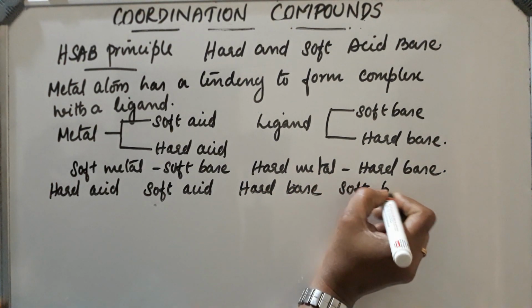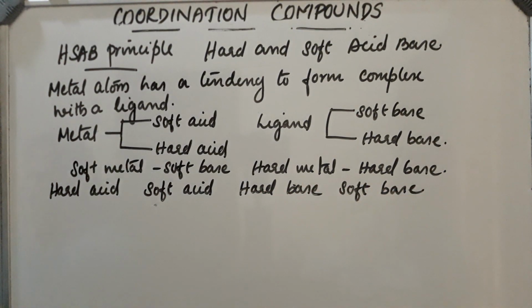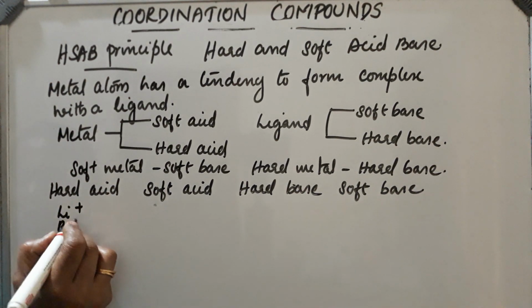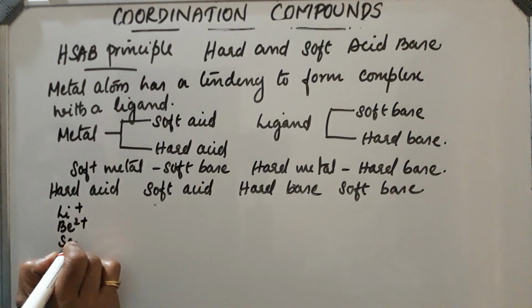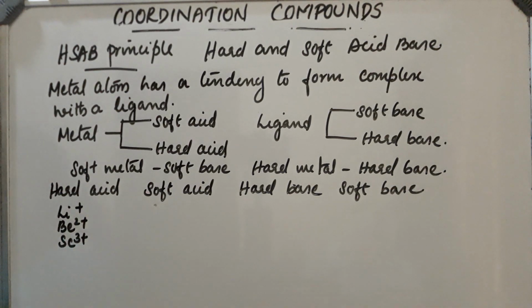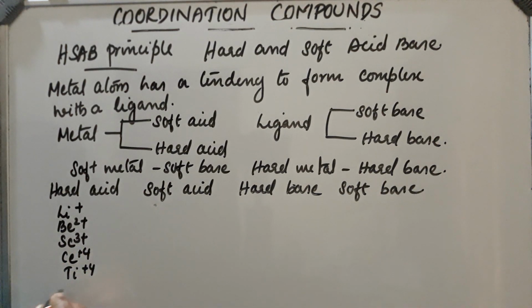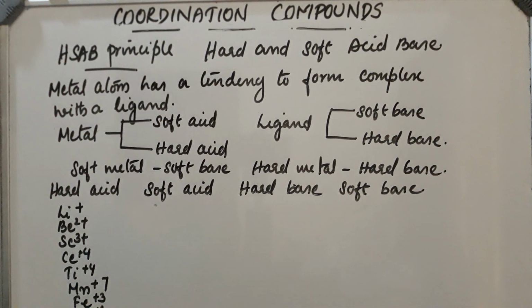Hard acids are Li, Be, Sc, then manganese, iron, cobalt.